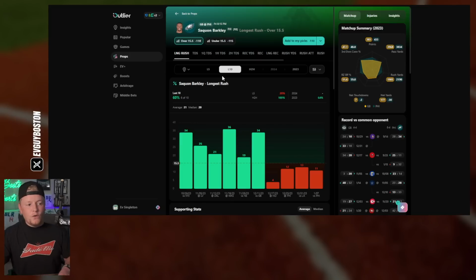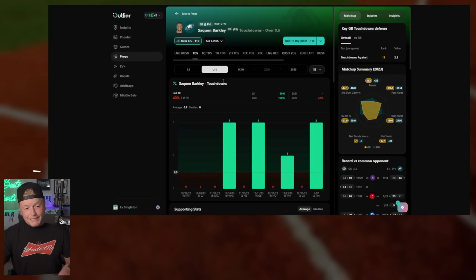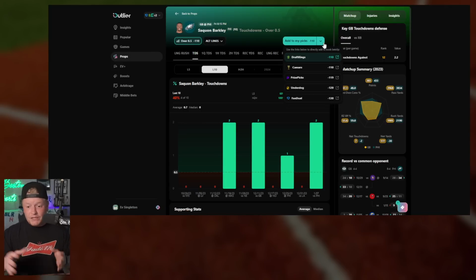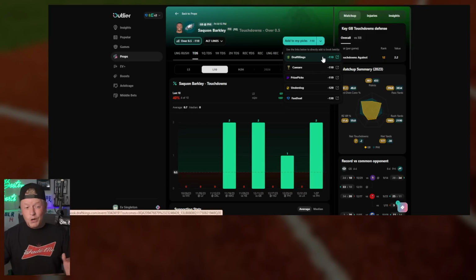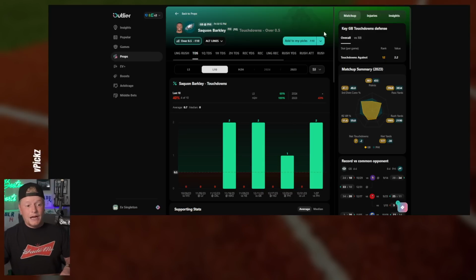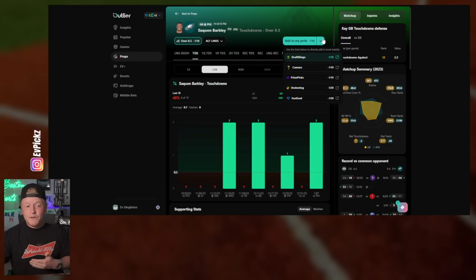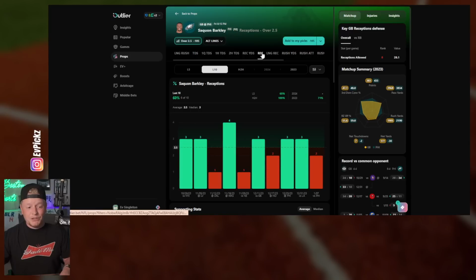Now we move on over to Saquon Barkley here. Now there's a few things that I'm looking at. His touchdowns, I got this at +110 on H to H. If you guys don't know, that's a show that I do with Tassos. You can get it for -110 over on DraftKings. They still have the best deal possible out there. So I don't mind going 0.5 for -110, but I almost want to go and head over and just look at his receptions, over 2.5.